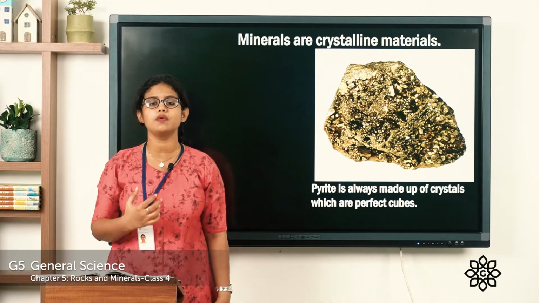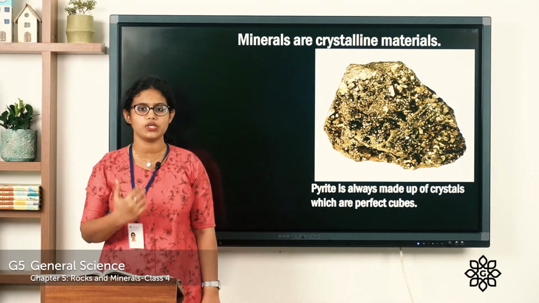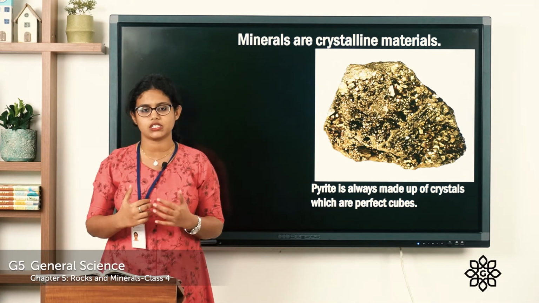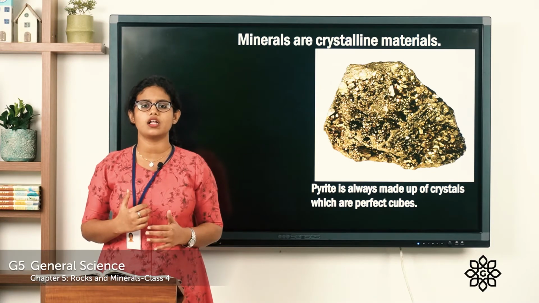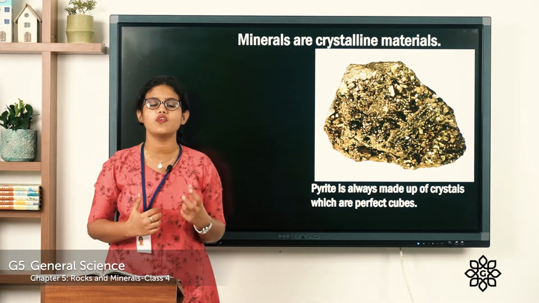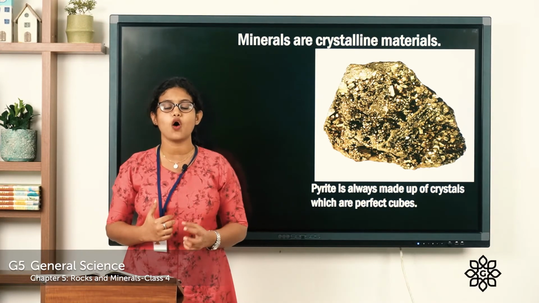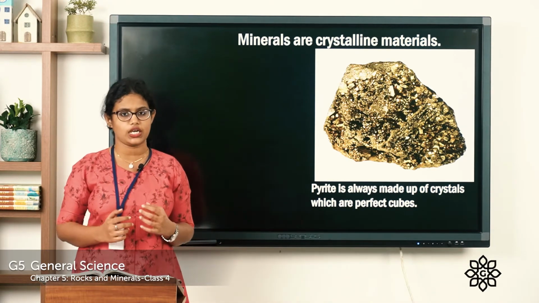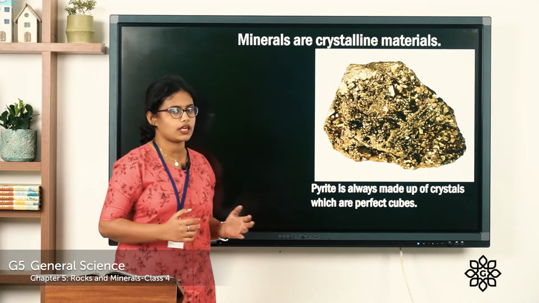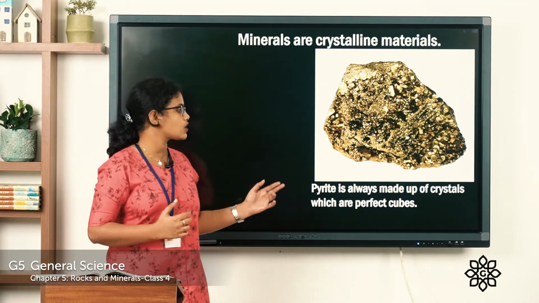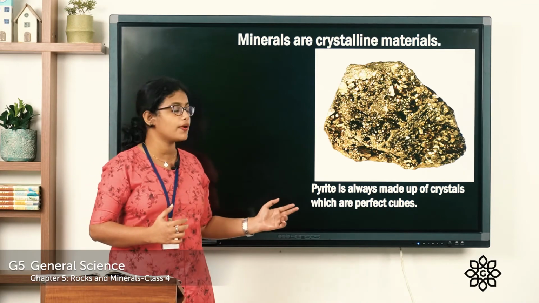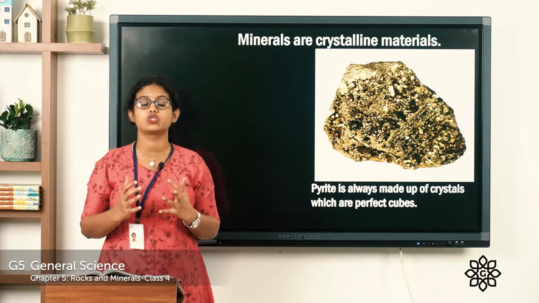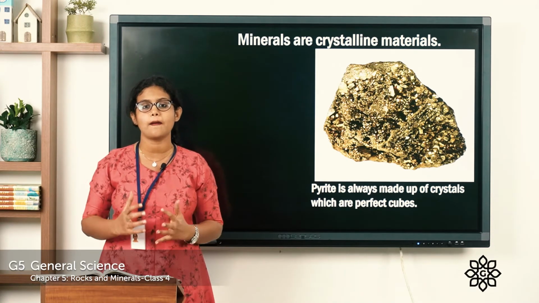We know that all minerals are made up of crystals. That is why we say minerals are crystalline materials, which means that every mineral is made up of a specific kind of crystal which has a definite pattern and shape. For example, you can see pyrite. Pyrite is a mineral and it is always made up of crystals which are perfect cubes, a definite shape and pattern.